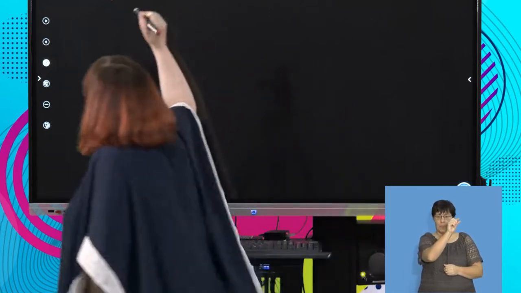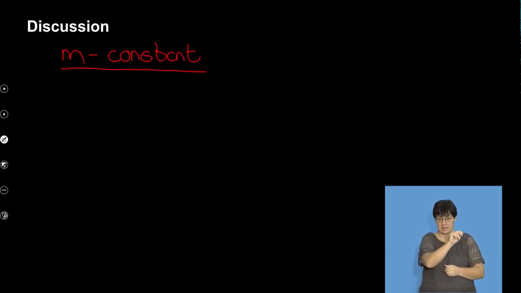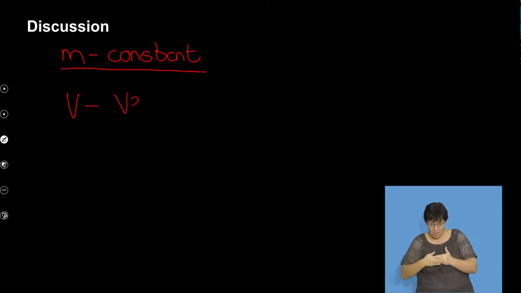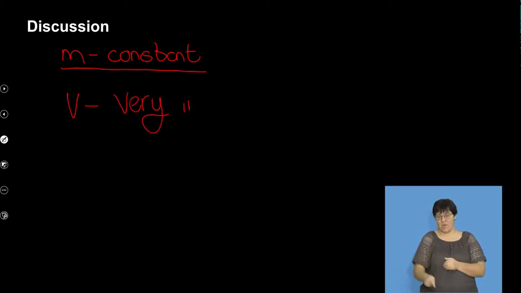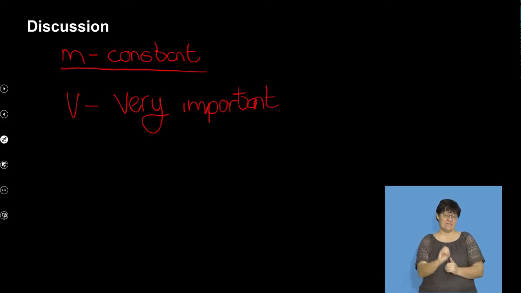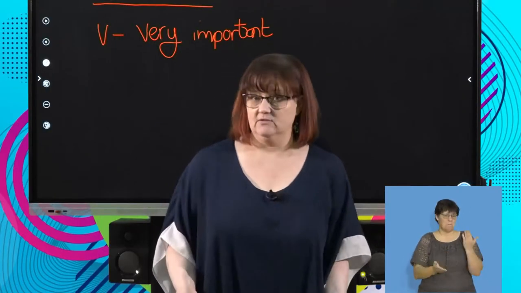So when we look at this, it means that it had more kinetic energy. Mass does affect kinetic energy, but speed is very important. And in fact, the velocity that it's going at is more important in terms of how it changes the kinetic energy than the mass is.